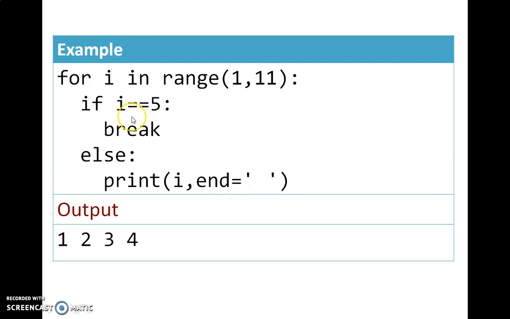So here, when the condition i == 5 is true, this break statement is executed. In this example, when will the condition be true? When i becomes 5. So in the output, it is printed 1, 2, 3, 4. When i becomes 5, the condition is true and break is executed. So the break statement brings the control out of the loop.